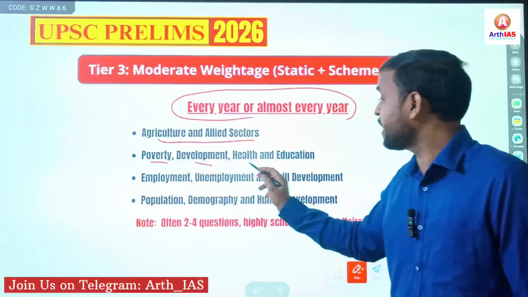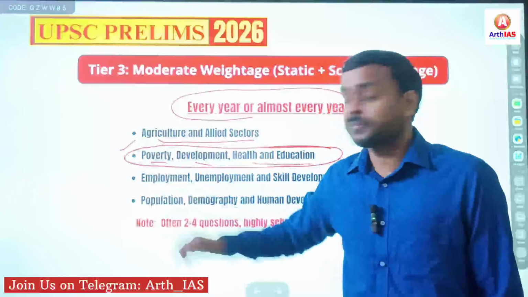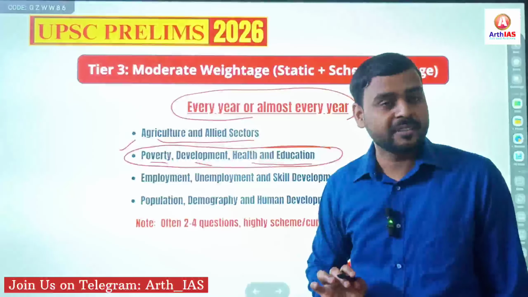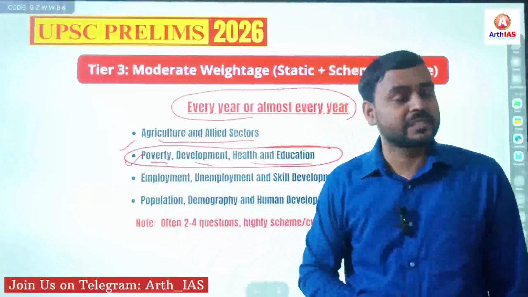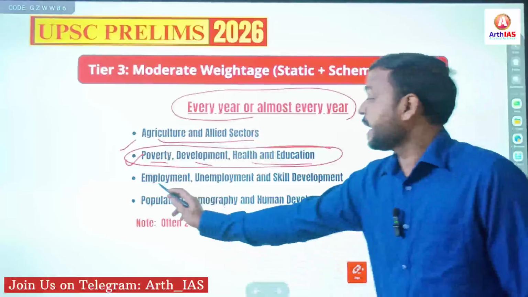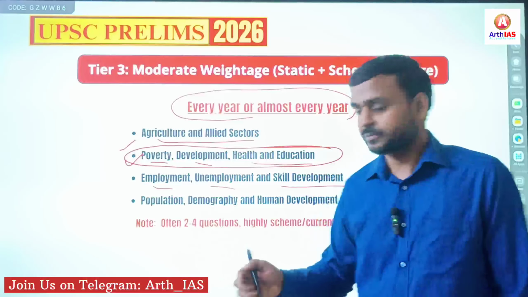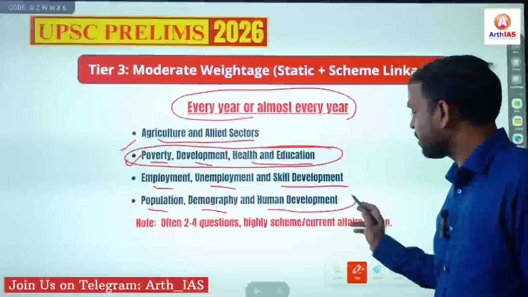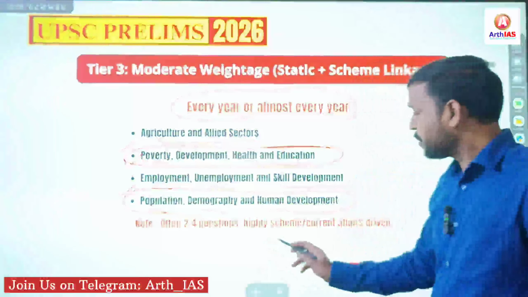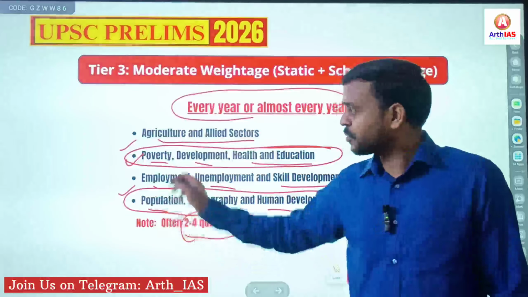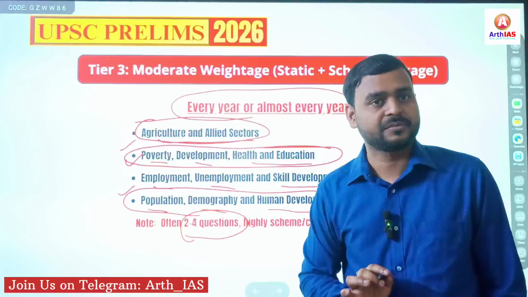Apart from that, poverty, development, health and education. Here, focus on current affairs, current data, current schemes. Even when you are studying the budget or economic survey, focus on current affairs. Employment, unemployment, skill development related schemes mostly, or data. Population, demography and human development are also very important, and mostly based on current affairs. Here you can expect 2 to 4 questions from this topic, and from agriculture mostly 3 to 4 questions.